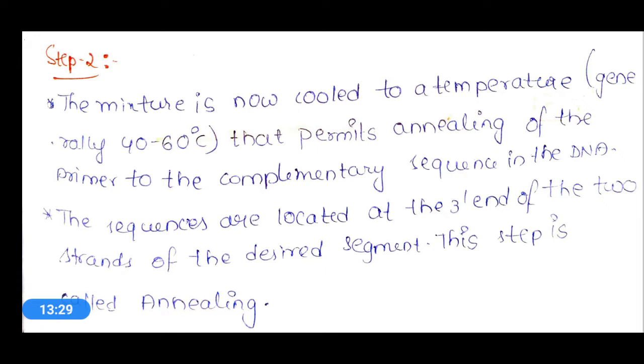By cooling the mixture we can easily anneal the primers to the complementary sequences of the two separate DNA strands. As the double stranded DNA is separated into two strands, each strand should be annealed, that means it should be attached to the primer.